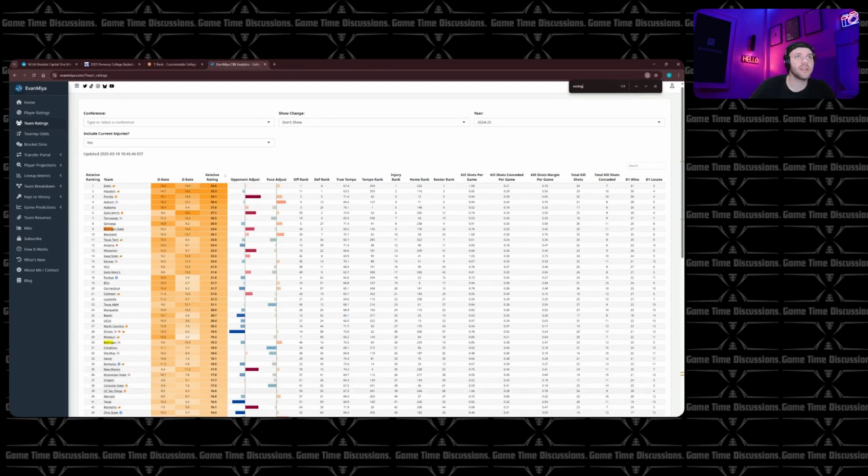You can even see how they change based on pace. They don't have a big adjustment, which is a good thing. You don't want to see a team with huge adjustments. As you see, Houston and Duke are both very good at playing to their skill levels and their pace. Michigan, they play down to their opponents a little bit. That being said, this is an area where it leaves the door open.